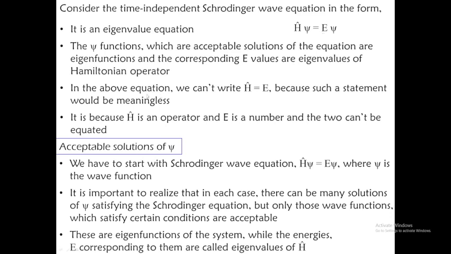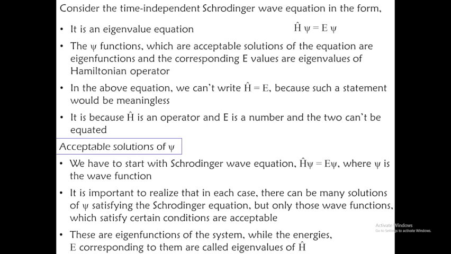So in the above equation we cannot write H operator equal to E. In normal mathematics, if the same value or number comes on both sides, we may be able to cancel it out. But in operator algebra, we cannot cancel if the same function comes after the operator. When you look at the left hand side, the H operator is acting on the wave function. On the right hand side, we have the wave function multiplied by the energy term, or a constant.